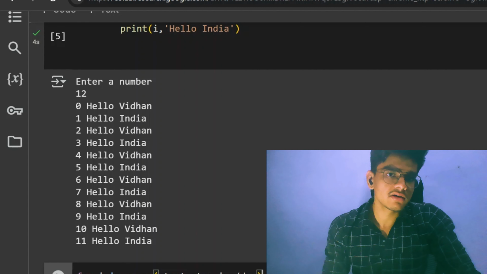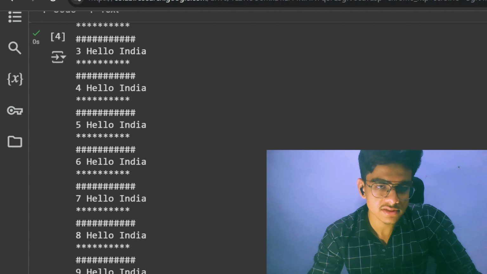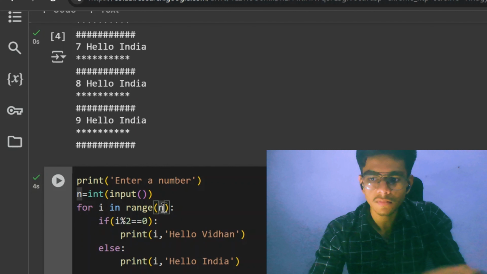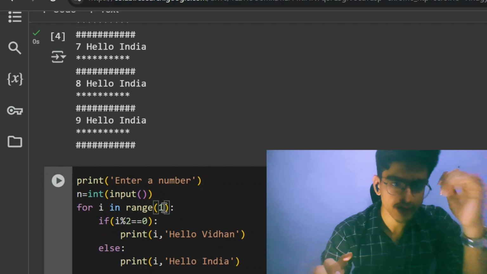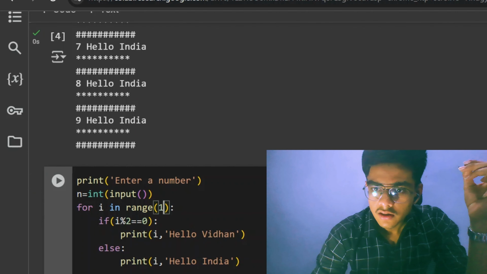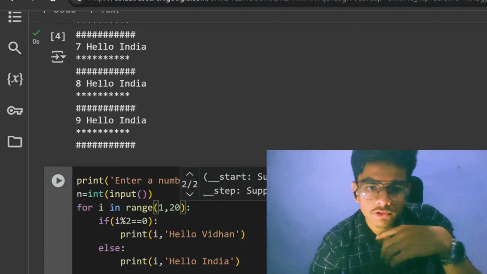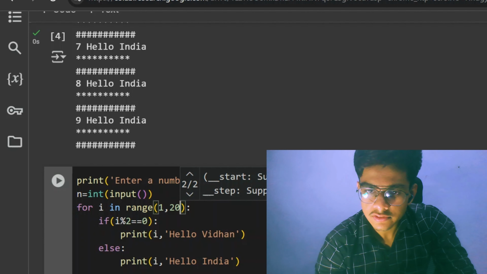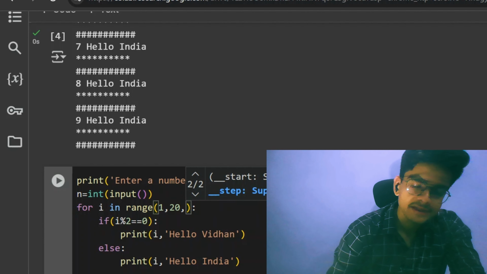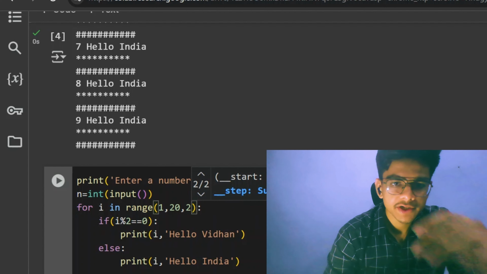I will explain through this example. Suppose I'm starting from 1, I want to stop at 20, and I want an increment of 2.